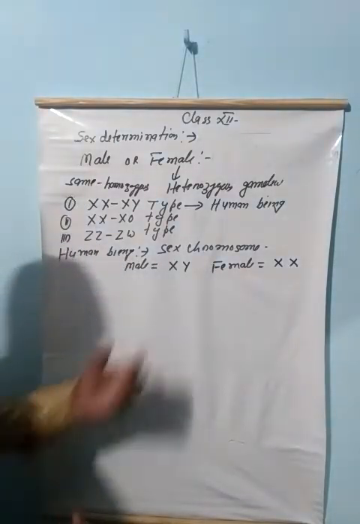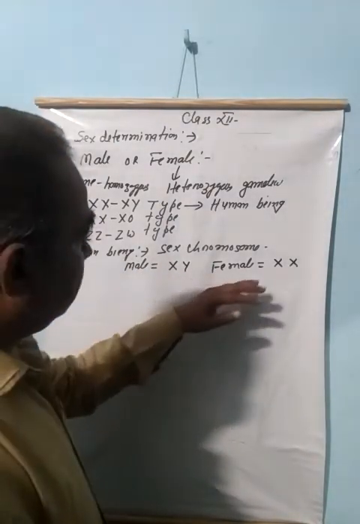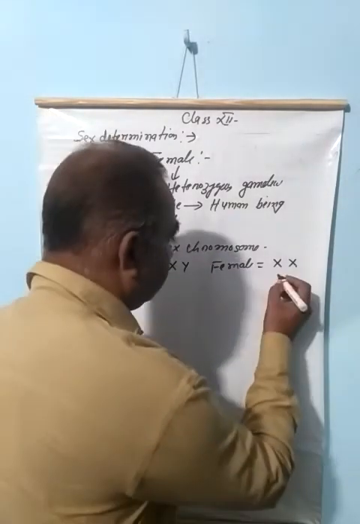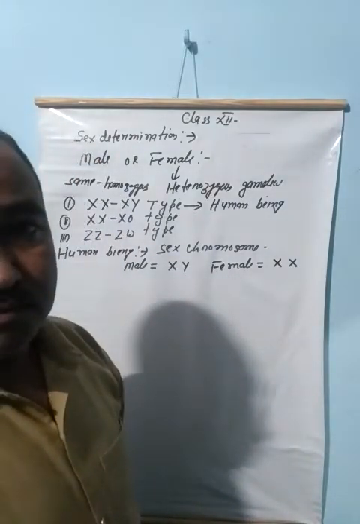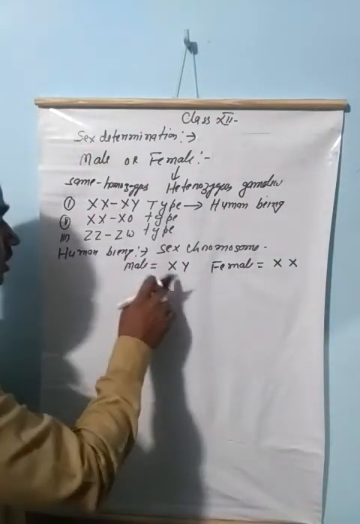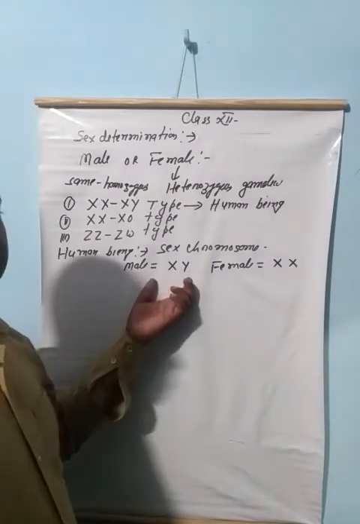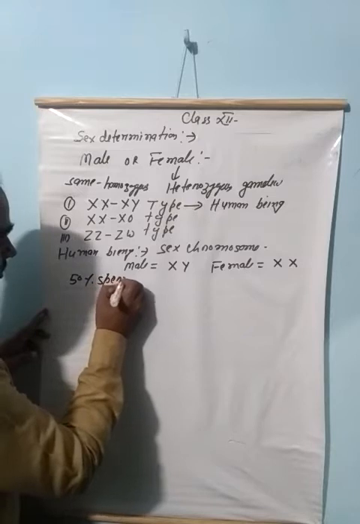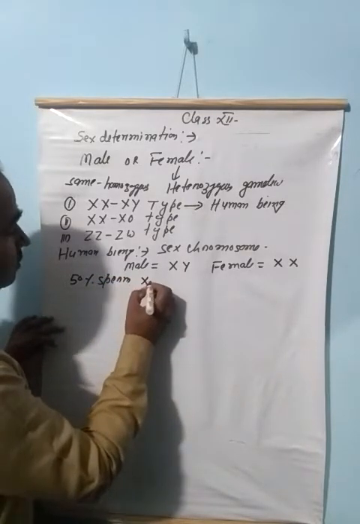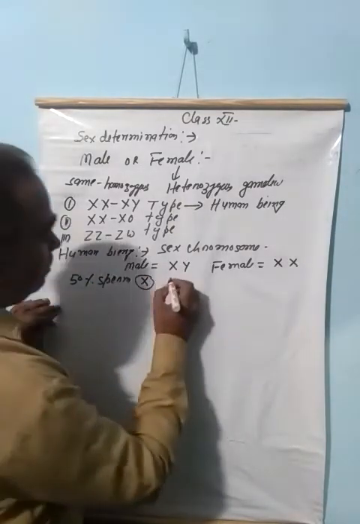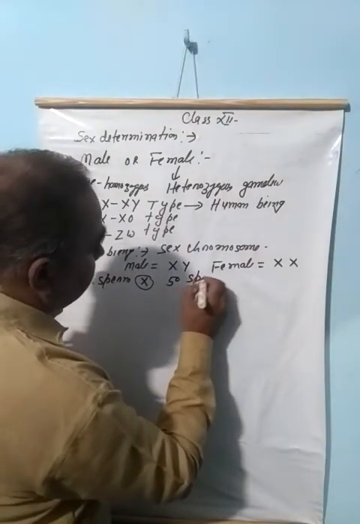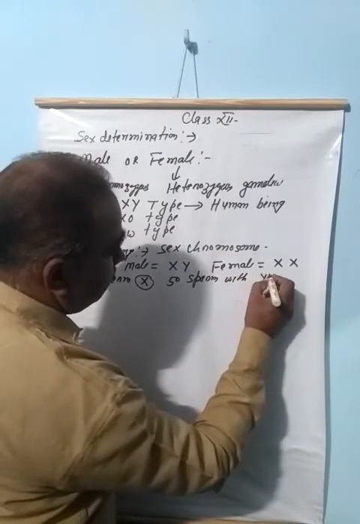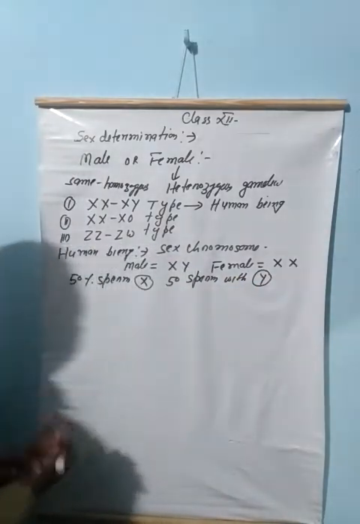So in this case, we know that the female can produce ova that are all the same with one X chromosome, whereas in the case of male, the sperm are of two types: 50% sperm with X chromosome bearing and 50% sperm with Y chromosome bearing.